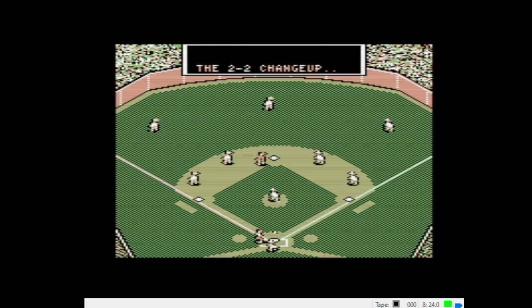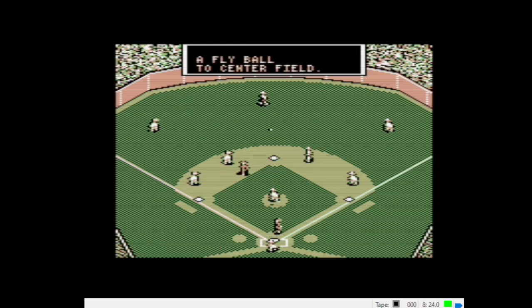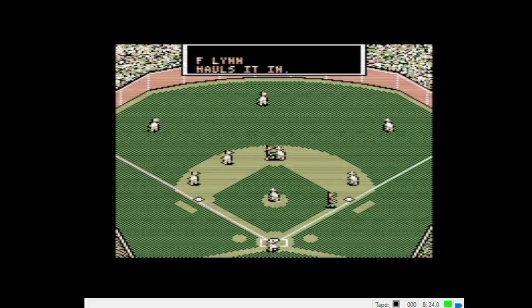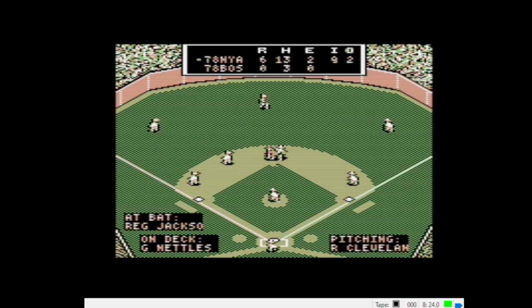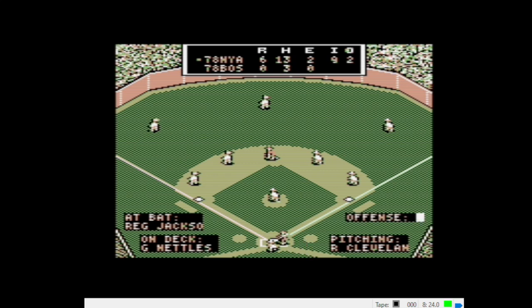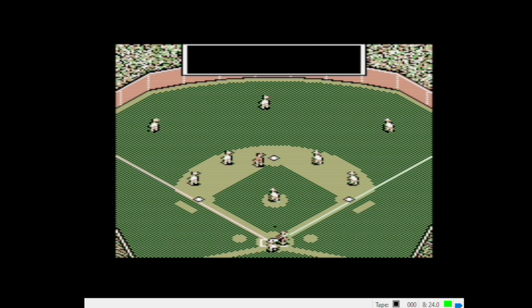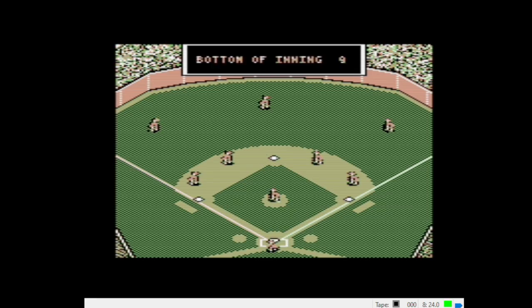Piniella's up. We're going to press 1. 2-2 changeup, fly ball to center. That's playable. Lynn hauls it in. Out number 2. And we've got a pair of Reggies here. Reggie Cleveland on the mound. Reggie Jackson at the dish. Who's going to win the battle of the Reggies? 1-2 slider. And Jackson strikes out against Cleveland.